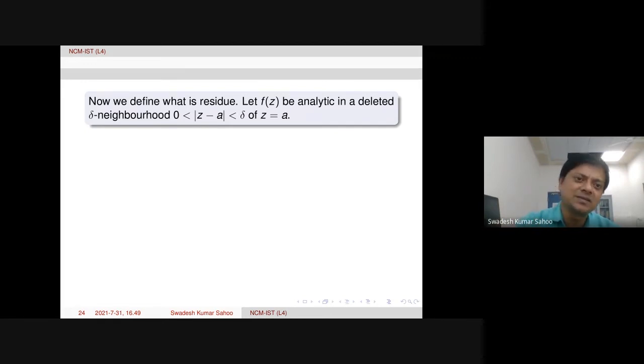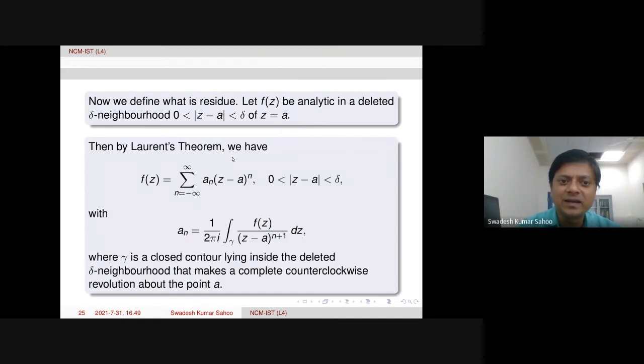So I am just recalling from the theorem, or we can rewrite the theorem like this. Let f be analytic in a deleted neighborhood, or delta neighborhood, of z equal to a. Then by Laurent's theorem we can have the Laurent series expansion with a_n like this.